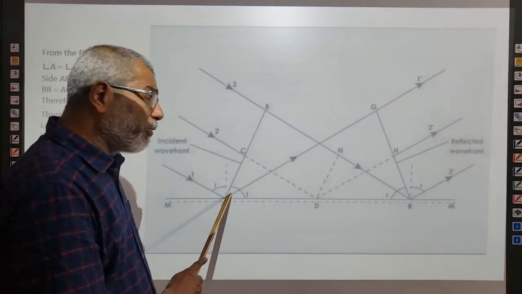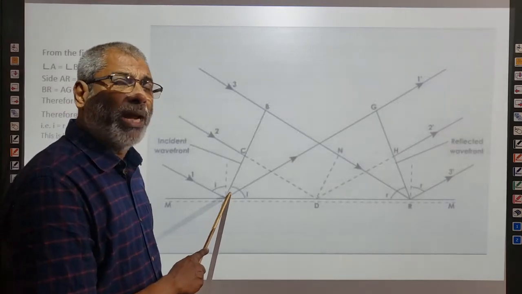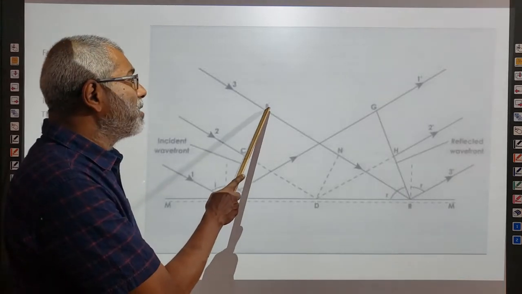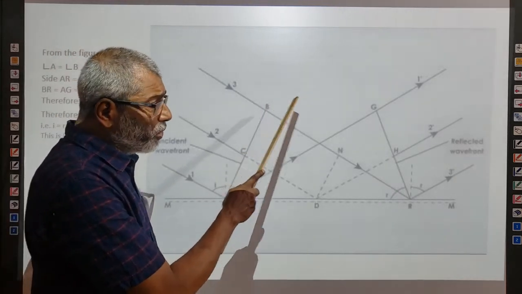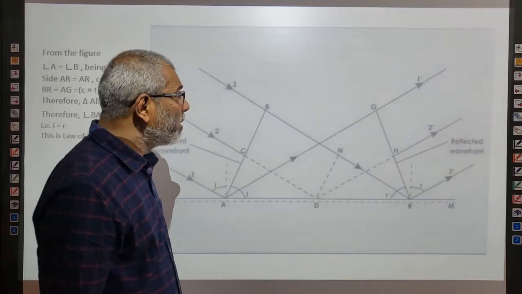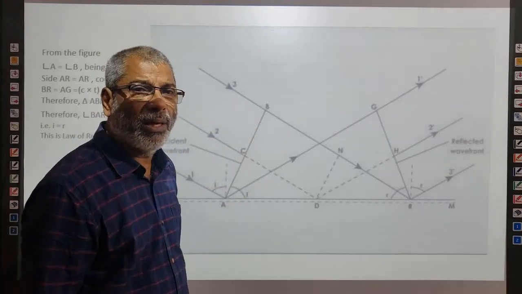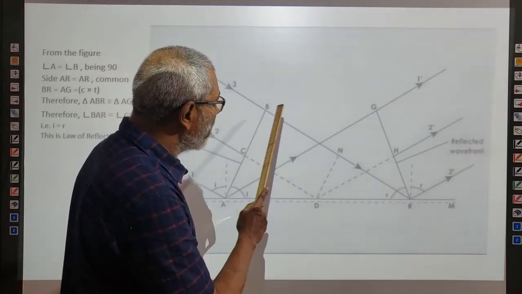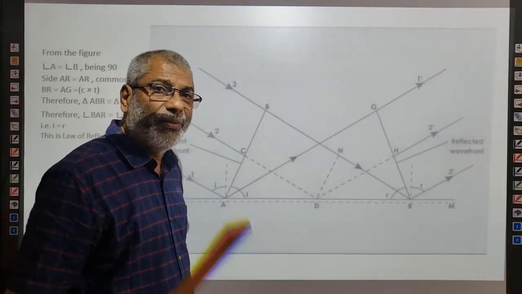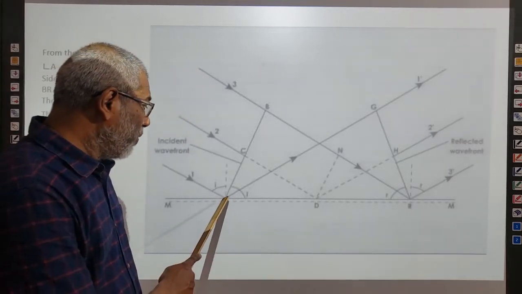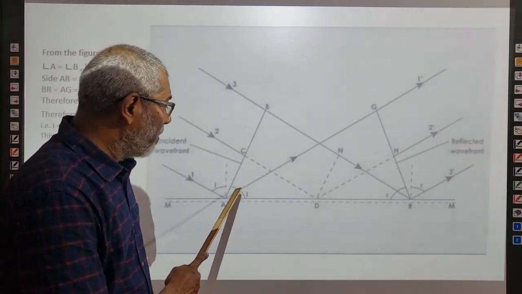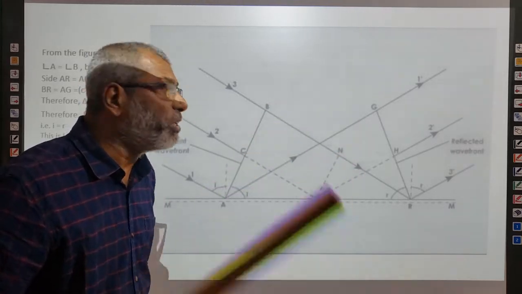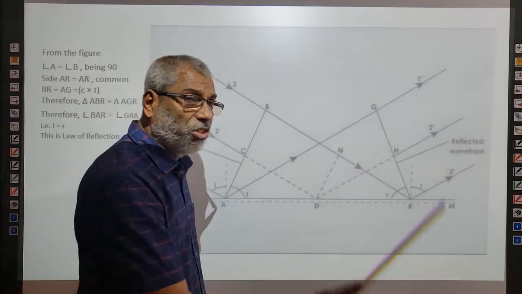So the part A of the wavefront is already in contact with the surface M dash, while secondary wavelets from B to reach the point R will take a time t seconds and will travel a distance c into t. Actually, this distance BR is c into t. Within this time, secondary wavelets from A will travel a distance AG. That too is equal to c into t and will reach the point G.